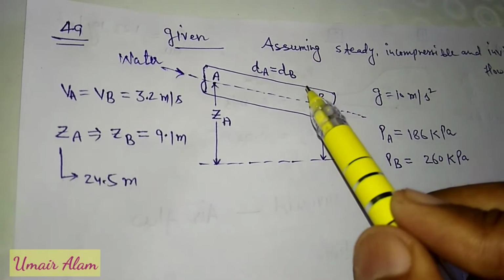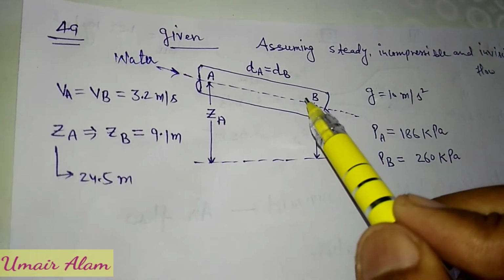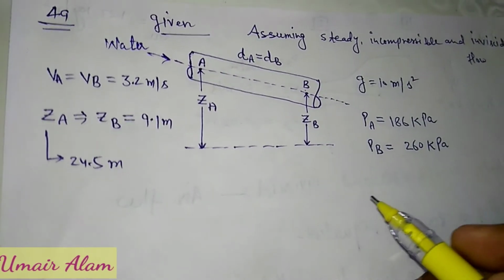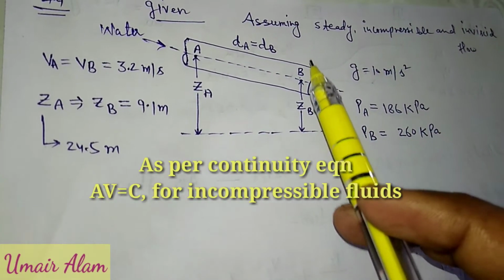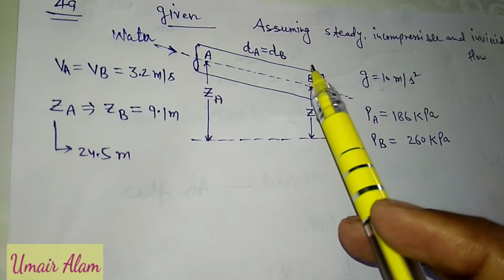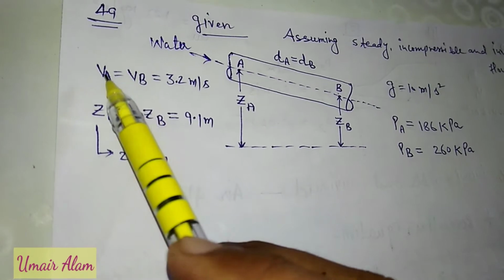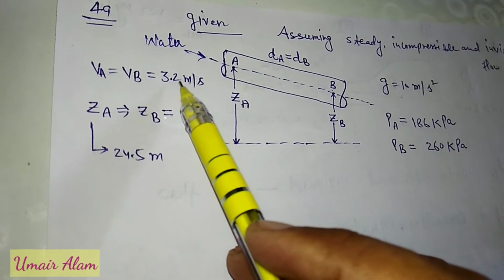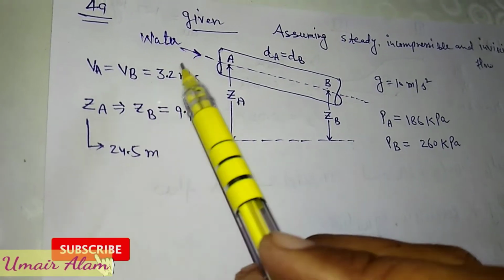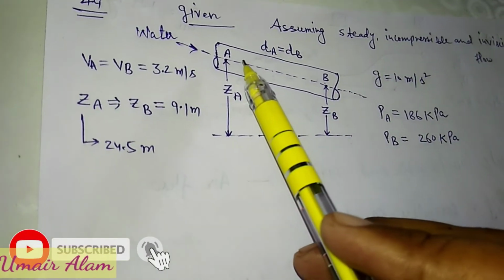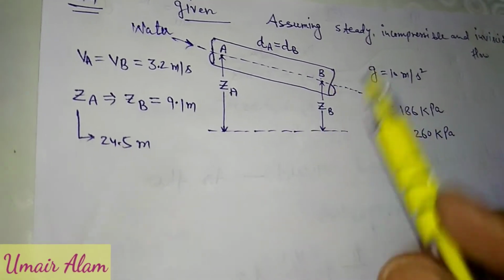So area will remain the same. As we know from the continuity equation, when area is uniform then the velocity will remain the same. So in the question it is clearly mentioned that VA is equal to VB is equal to 3.2 meter per second. So velocity at inlet and outlet are the same because area is uniform.